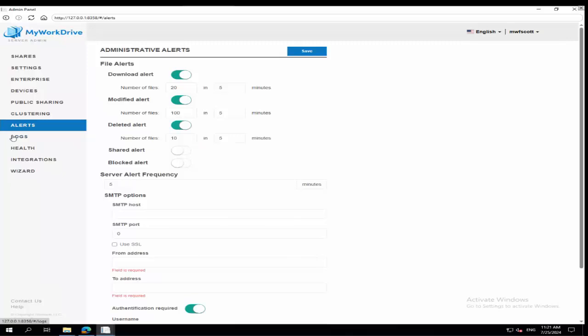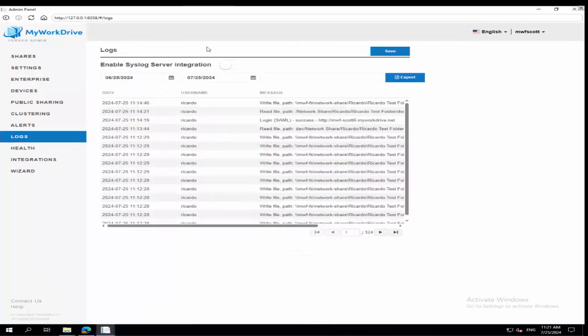Again, pushing to a SIEM, obviously, gives much more advanced controls of thresholds and notification methods, whether you're pushing to a Slack channel or you're using Teams or you're sending a text message, whatever, but different options for audit history and logging. And again, there are retention levels. And if you need to store those text files, know in the back of your head that there are text files on the MyWorkDrive server. We have plenty of clients who are sweeping those into cold storage, just a simple copy job to keep them for whatever their retention period is, be that a business requirement or a regulatory requirement for the environment they operate in. So just know that exists. If you need help with that, reach out to support. We'll be happy to help you.